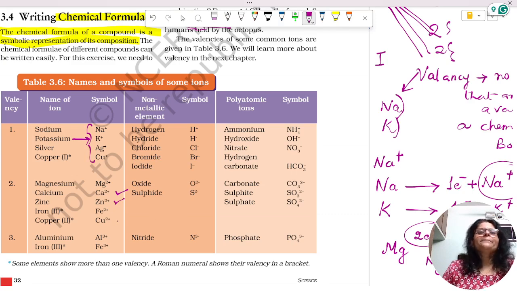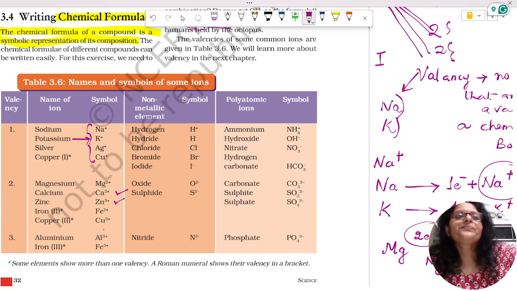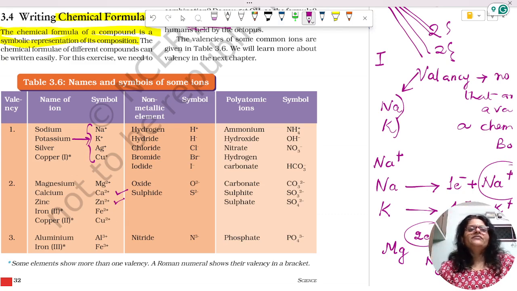So iron is Fe2+, ion 2. Some of the atoms have variable valencies, that we will learn. Okay, then copper 2 is Cu2+. Aluminium has 3 valency. So it gives 3 electrons out. So it forms the Al3+ cation, and Fe3+.